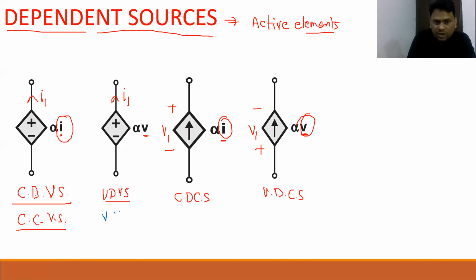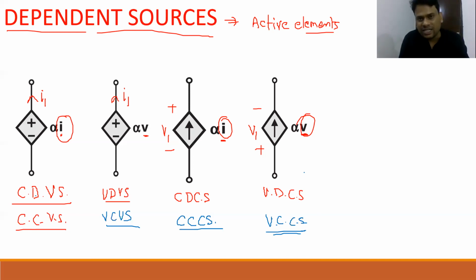Similarly, beta, here voltage controlled voltage source. Here, beta, current controlled current source. And similarly, voltage controlled current source. And the rest of the things about dependent sources, we will discuss in detail. As I told you, beta, I will try to maintain one lecture of around 30 to 40 minutes with respect to dependent sources only. So please don't panic. There are so many properties in this, beta, that when we discuss them you will realize it, but because here we are discussing active and passive, I don't want to go into much detail.